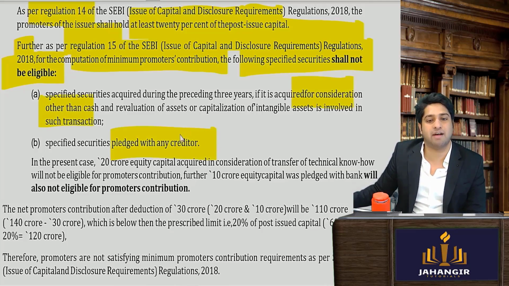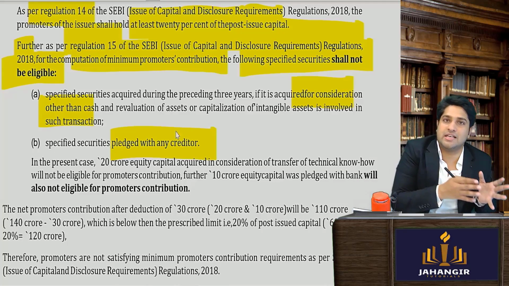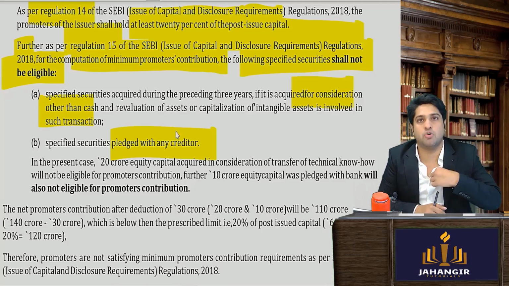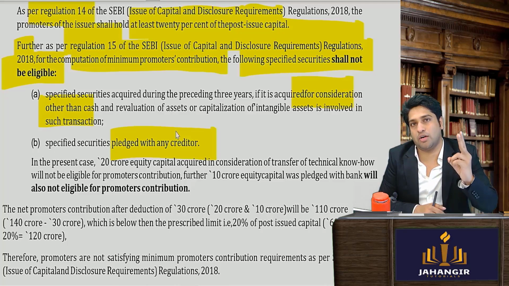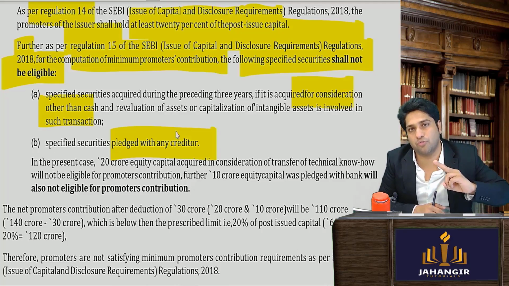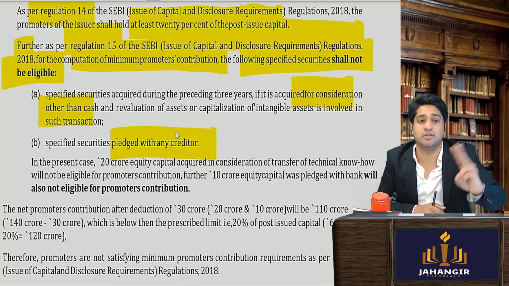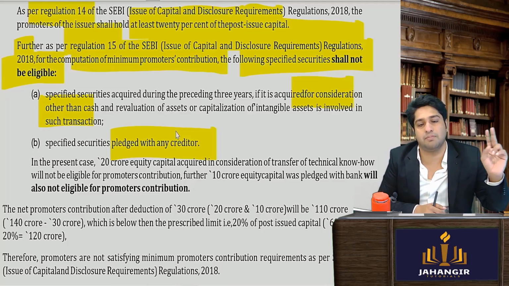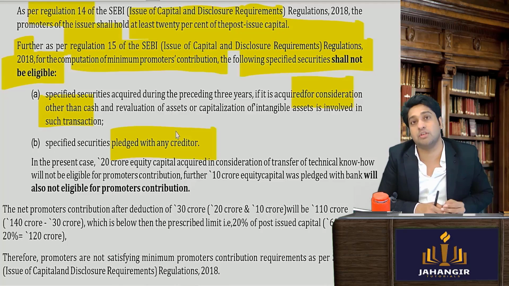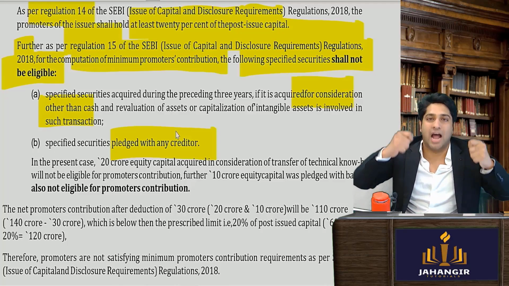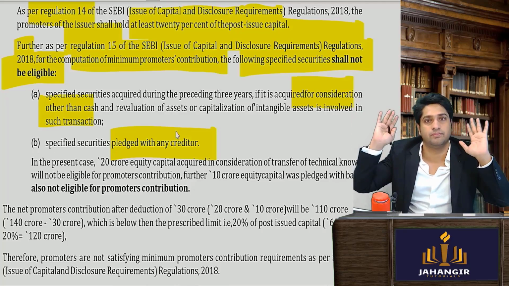So both these cases have happened. Equity shares I have pledged, the promoter has pledged, so that is not allowed, and the promoters have been allotted equity shares for consideration other than cash. So both these cases should not be computed in the minimum promoter's contribution. We want the promoter to actually contribute cash.